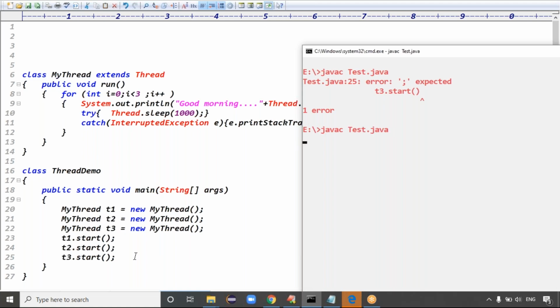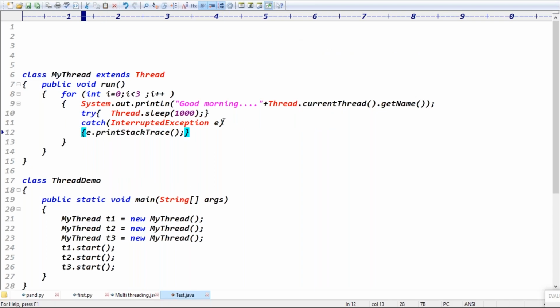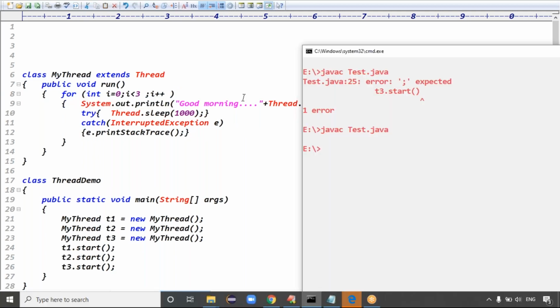Yes or no? Multi-threading means what? These three threads will run parallelly, right? Three threads will run parallelly means then what happened, guys? The three threads are printing this message, three threads executing this message, right? Exactly. Then the code is compiled fine.